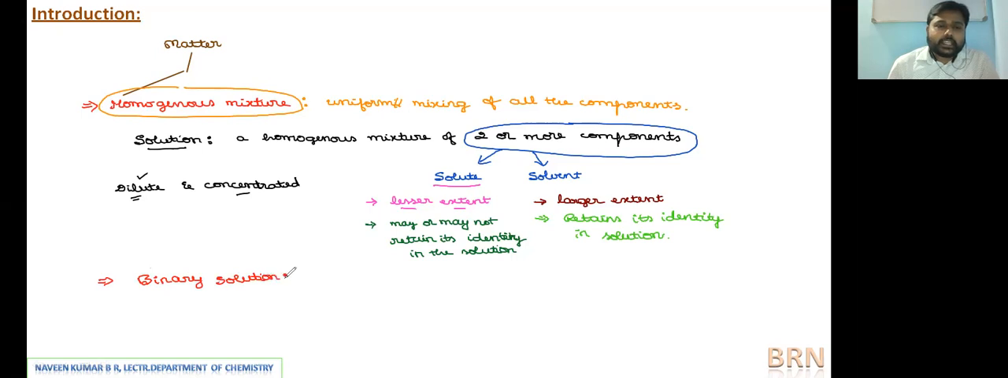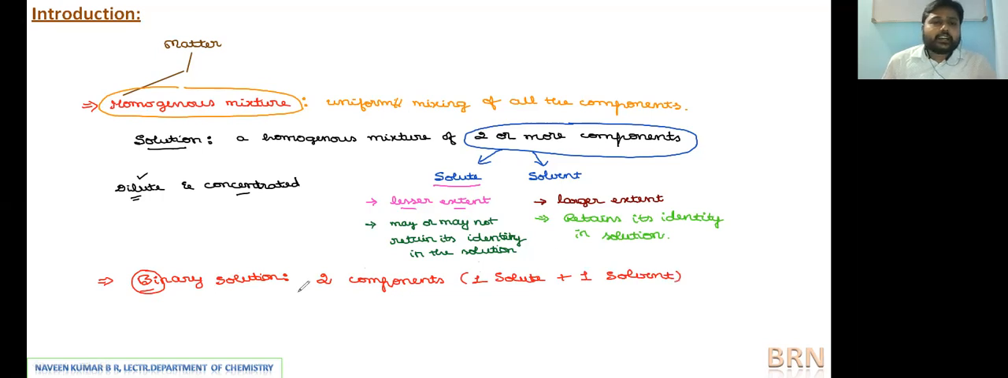Now, as the name itself indicates, bi refers to two. When a solution is made up of only two components, then it is called a binary solution. Those solutions which are made up of only two components in them, that is one type of solute component and one type of solvent component, are called binary solutions. If there are two types of solute and one type of solvent, or one type of solute and two types of solvent, forming a homogeneous mixture, it is considered a ternary solution. Like that, we can indicate the other types.